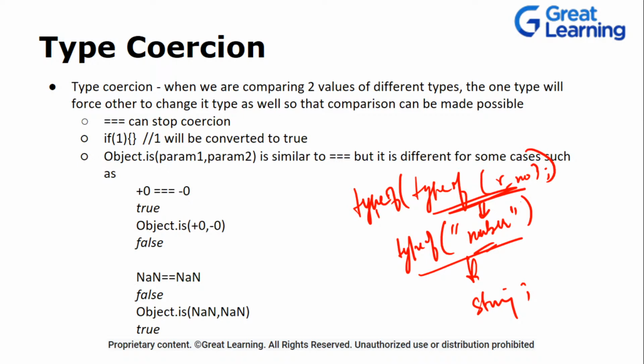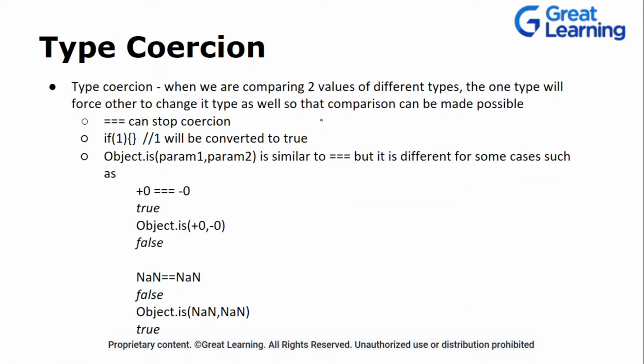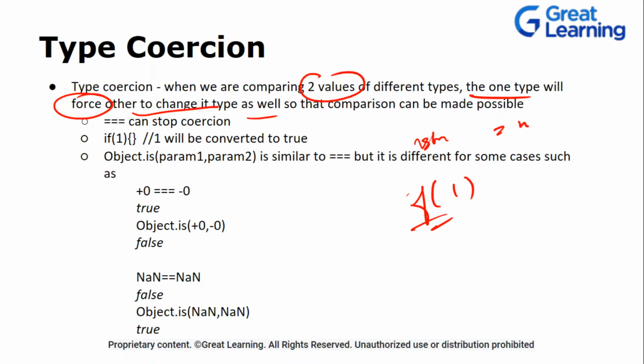Okay, great. Now let's talk about one of the most important things in JavaScript, that is type coercion. What do you mean by type coercion? It is simple. When we are comparing two values of different types, that means one is a string and one is a number, one type is forced to change into another type while we are doing comparison. If we write if one, this one is a number, right? And it is forced to change into a boolean, that is true. This is your type coercion.